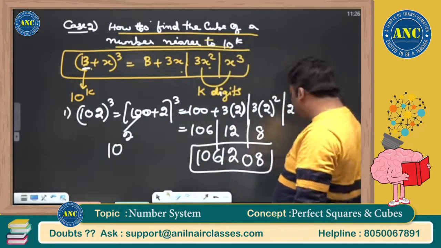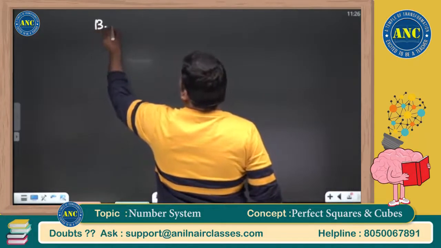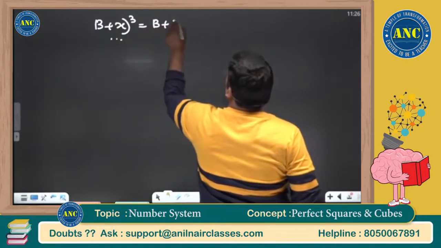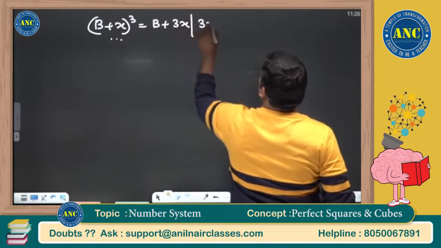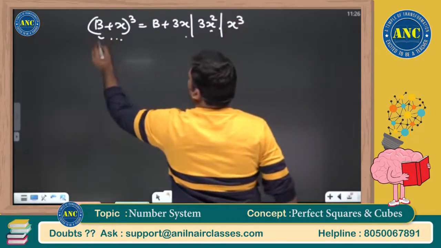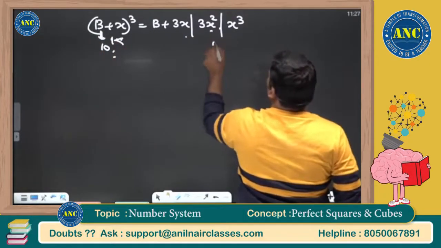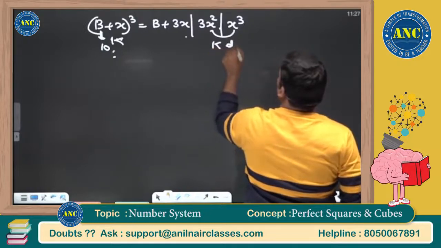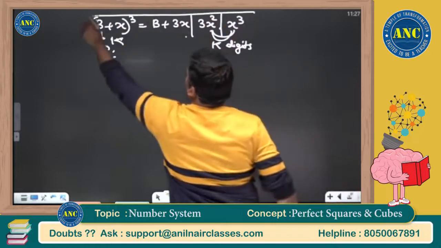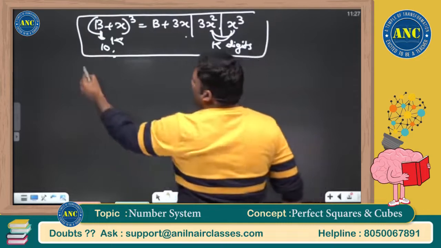(b + x) whole cube. Now, let me take 3 more examples. (b + x) whole cube is equivalent to b plus 3x; first, let me write down 3x square and x cube. If b is of the form 10 power k, the last two places will have k digits. This is what we are discussing. Right now, let me take another number.